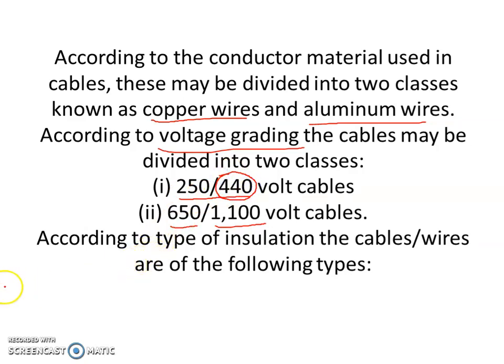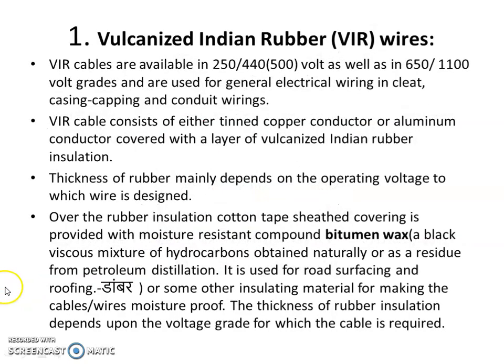According to the types of insulation, the wires are classified into different categories. The first one is the vulcanized Indian rubber, second is the CTS cable, then the lead sheathed cable, then the PVC cable or wire. First one is the vulcanized Indian rubber, that is VIR wire, which is available in 250 by 440 volt grade as well as 650 by 1100 volt grade. It is used in cleat wiring, casing capping wiring and conduit wiring.